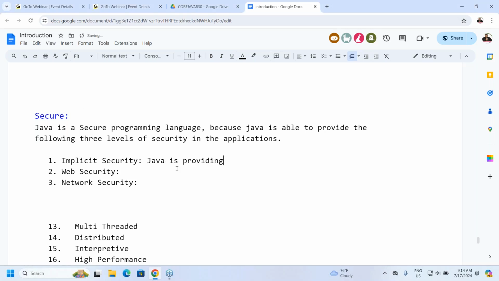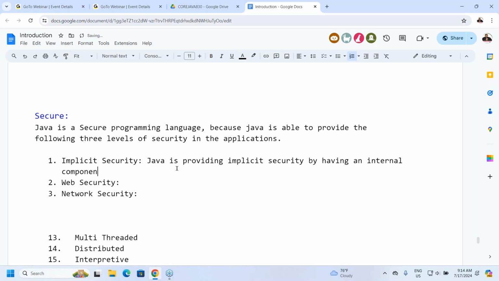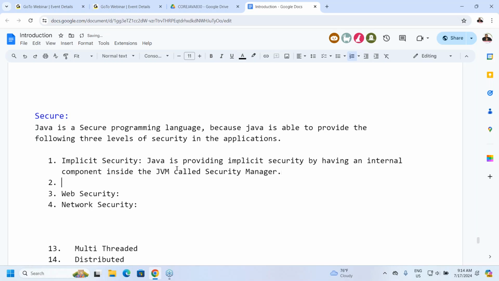Java is providing implicit security by having an internal component inside the JVM called the security manager. Or in simple words, how is Java providing implicit security? Java has a security manager, an internal component inside the JVM. It will take the responsibility of internal security for the Java code. Clear? All of you are getting clarity on this point now?